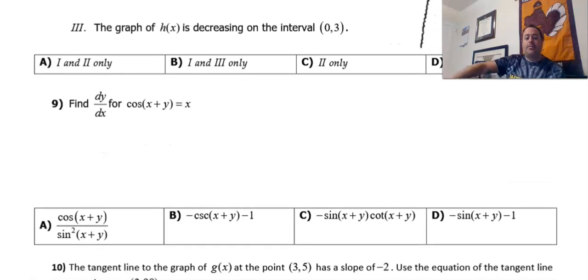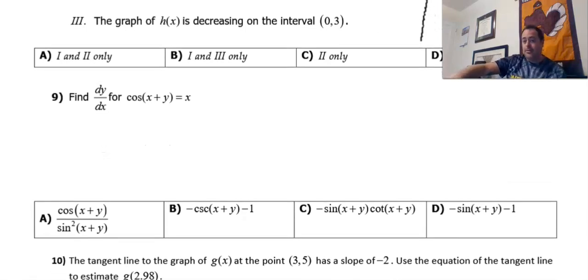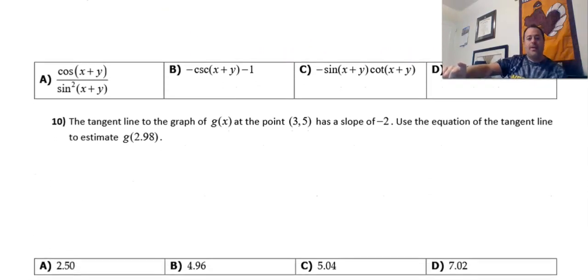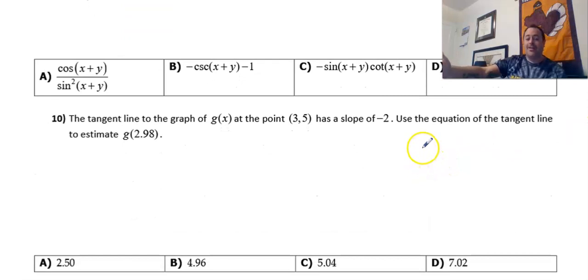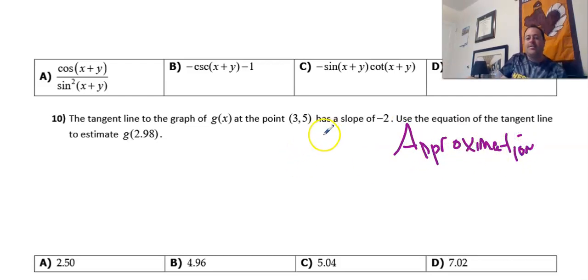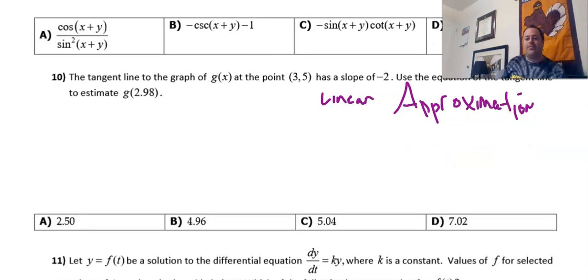I love question number 9 because that's an implicit differentiation question. Students, remember how to do implicit differentiation. Please know that you cannot split that up. Please do not tell me that that's cosine of x times cosine of y. Remember, make sure that you do your rules. And then the equation of a tangent line, right? This is the approximation. I think this was actually the last thing that I taught you. This is the linear approximation question that we had for you to do.